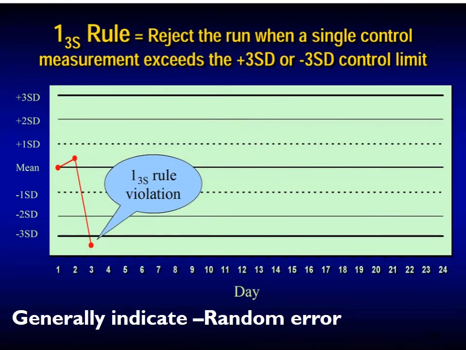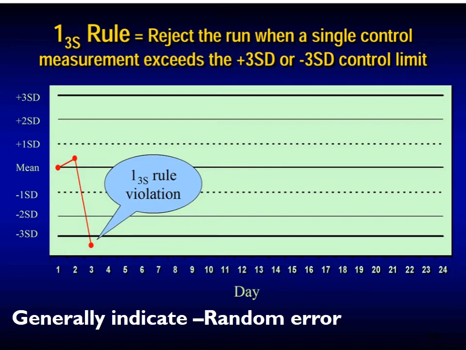Now this is the 1-3s rule. What does this 1-3s rule suggest? This 1-3s rule suggests rejecting the run when a single control measurement exceeds the plus 3SD or minus 3SD control limit, and it generally indicates a random error. So here you can see the dot on the lower side has crossed the minus 3SD, and thus it is a 1-3s violation.